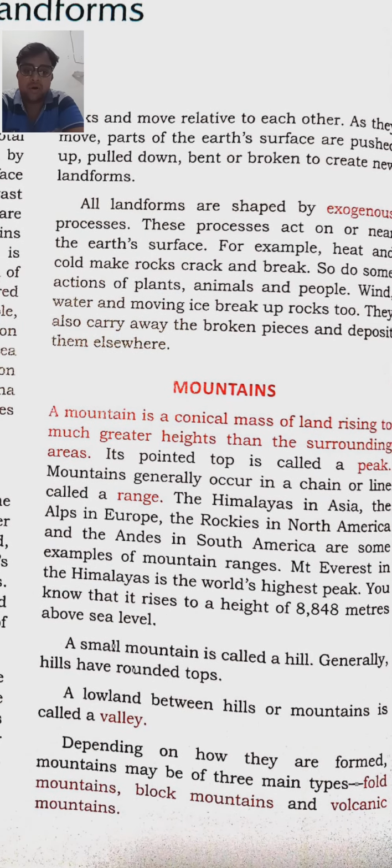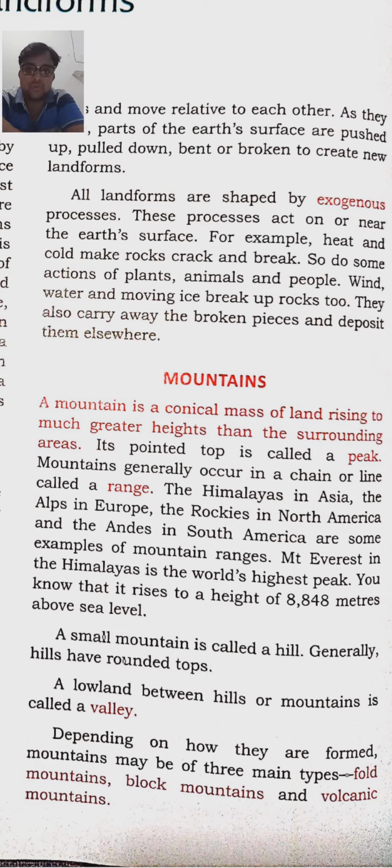Small mountains are known as hills, and hills generally have rounded tops. The lowland between the mountains and hills is called a valley, and a valley is always in the form of a V shape.